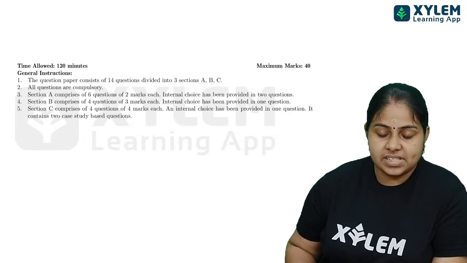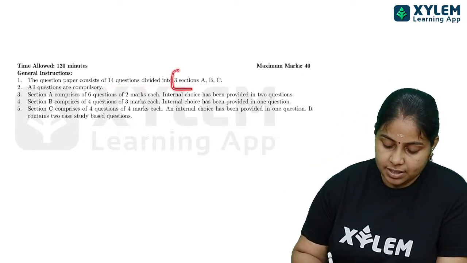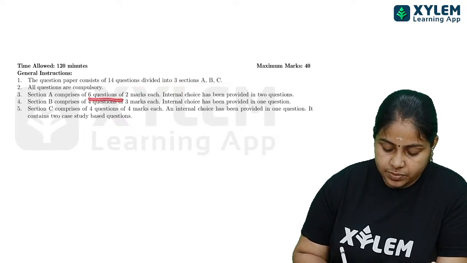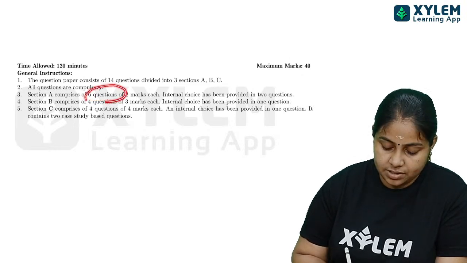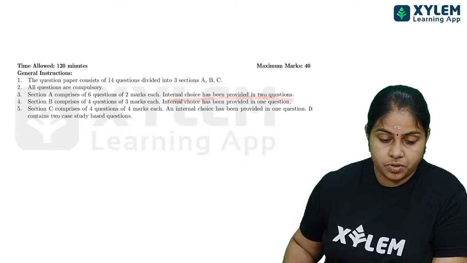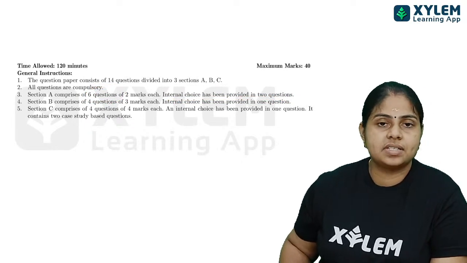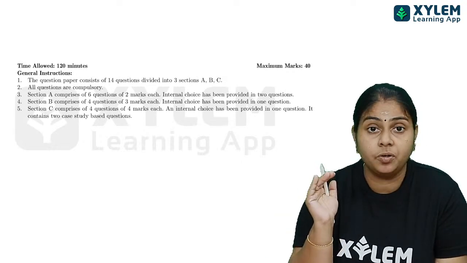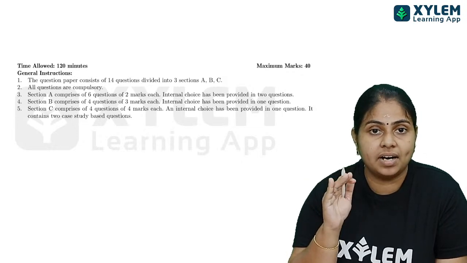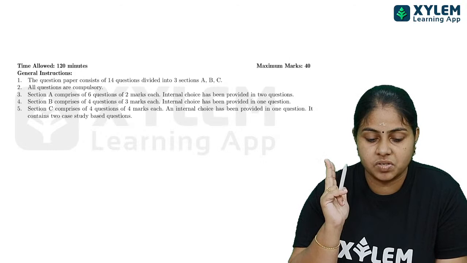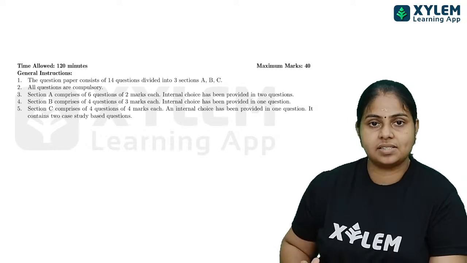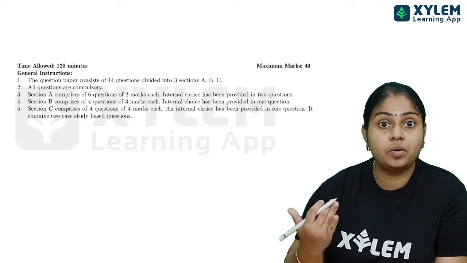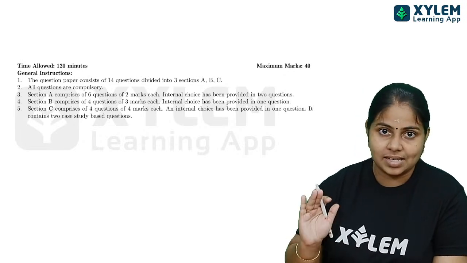Okay, so the question paper will have 14 questions, divided into 3 sections: A, B, C. The first section contains 6 questions of 2 marks each. Internal choice has been provided for 2 questions. In those, you will actually get 2 extra questions as an 'or' option. So it means you have a choice there. Even if you do not know one question, you have an option of another question to answer. So it is helpful for you.